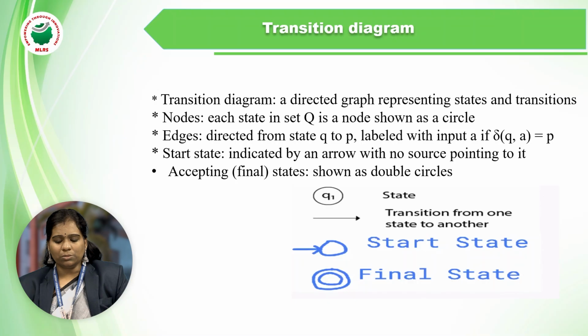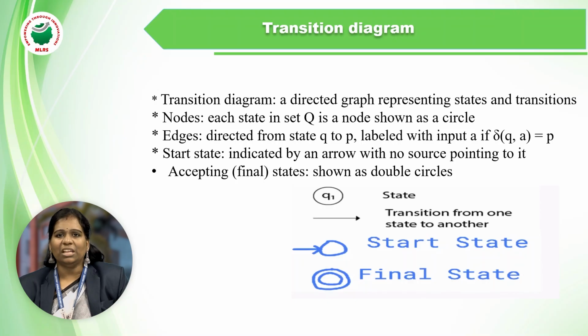Here each node in the set Q is a state shown in a circle. Whenever we construct the graph or diagram, we have to show our state in a circle. Then the edges are labeled with the starting and the ending. The initial state is represented with an arrow mark, as a source.